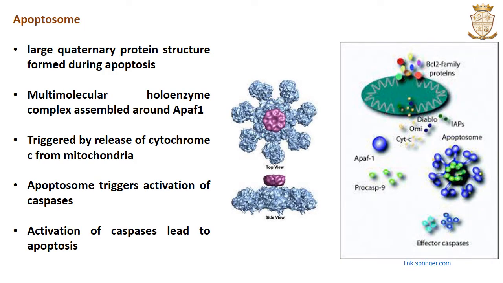So what is the apoptosome? The apoptosome is a large quaternary protein structure formed during the process of apoptosis. It is a multi-molecular hollow enzyme complex assembled around the adapter protein APAF1. Its formation is triggered by the release of cytochrome C from mitochondria. The apoptosome triggers the activation of caspases in the intrinsic pathway of apoptosis. Once activated, this initiator caspase can then activate effector caspases and trigger a cascade of events leading to apoptosis.